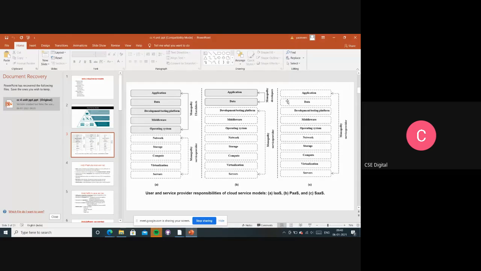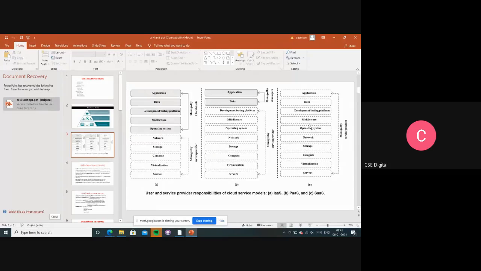Whatever applications or apps are there, they download them and utilize the services. They are not going to be worrying about what kind of application it is, who is supporting it, which data they have put, what the front end is and what the back end is. Here the customer is not going to be worrying about these things. All of these are controlled and managed by the service providers, right?